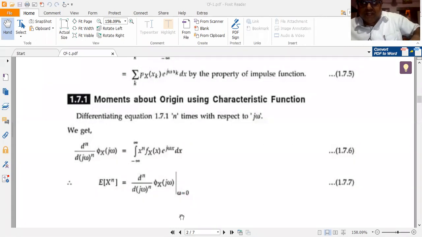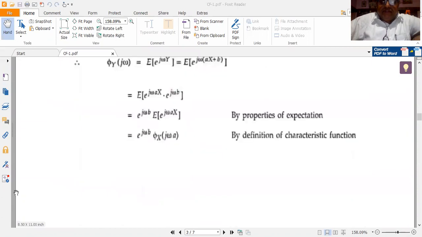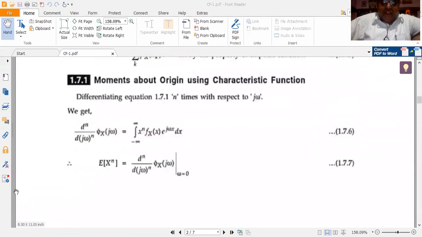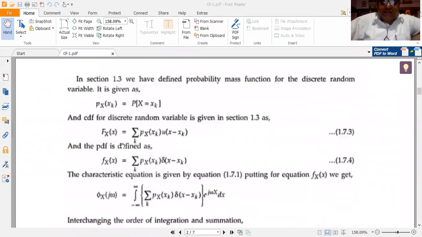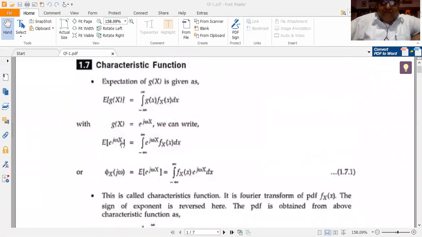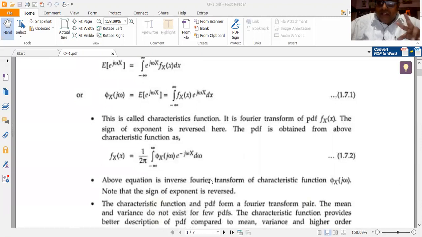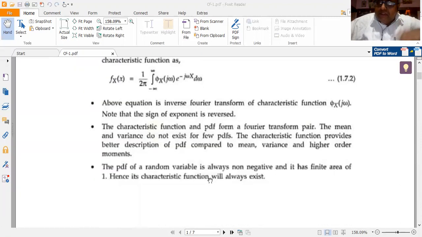Next, we shall go for finding the moment about origin using CF. Moment about origin using CF. So if I differentiate this equation n number of times, not one time or two times or three times, n number of times, where n is a positive integer.